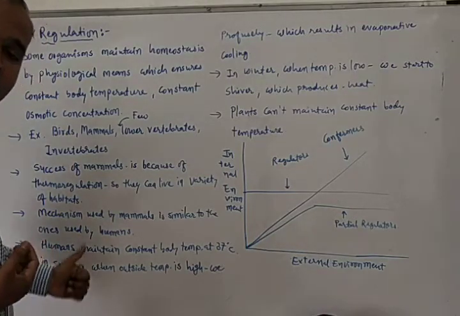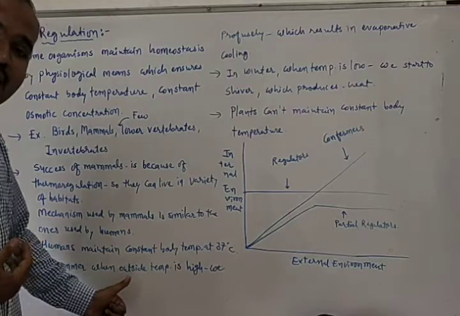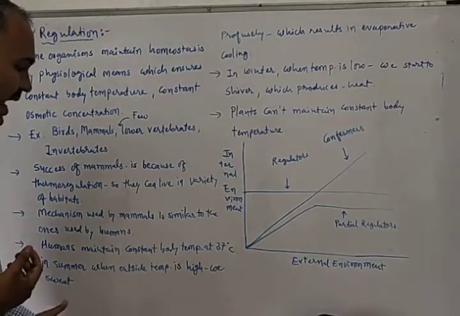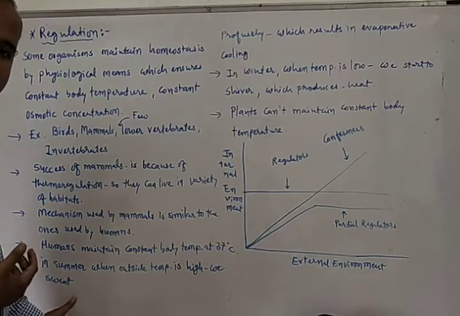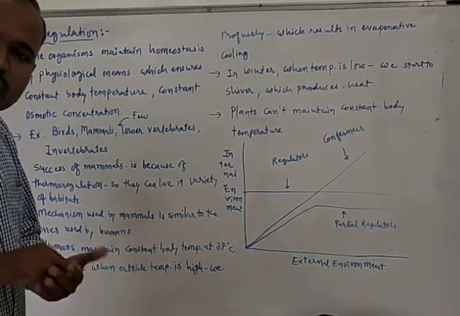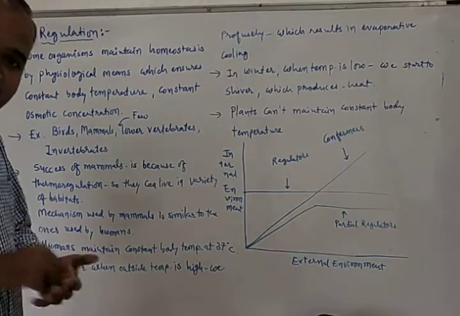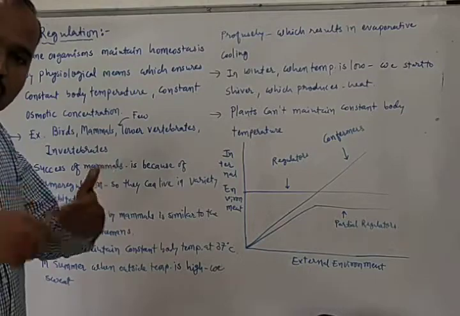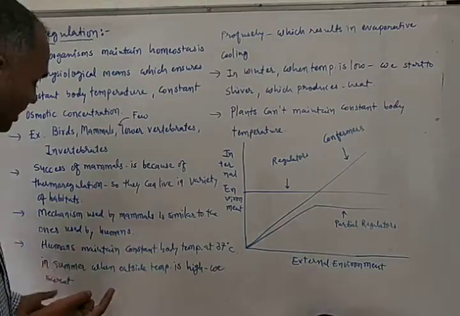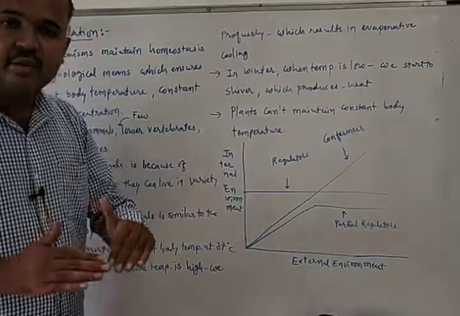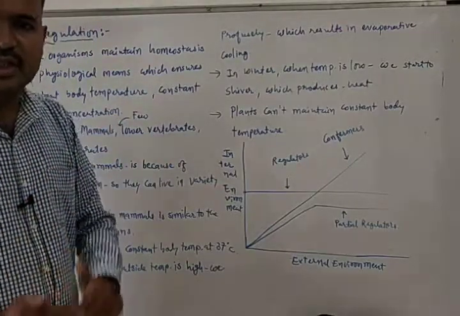How do we maintain constant body temperature? In the summer season, when the outside temperature is very high, we start to sweat. This sweating results in evaporative cooling. The sweating will bring down the body temperature.